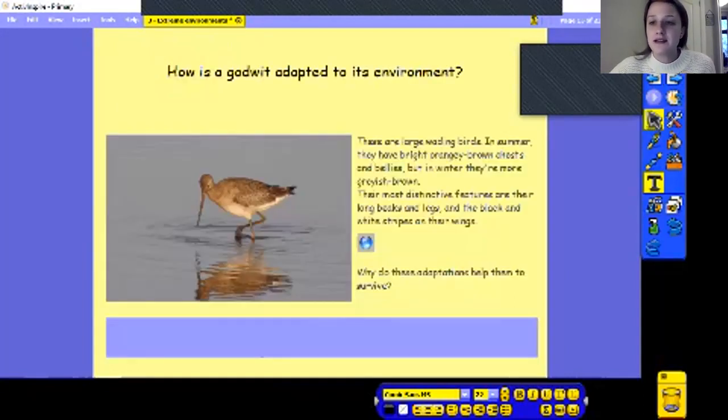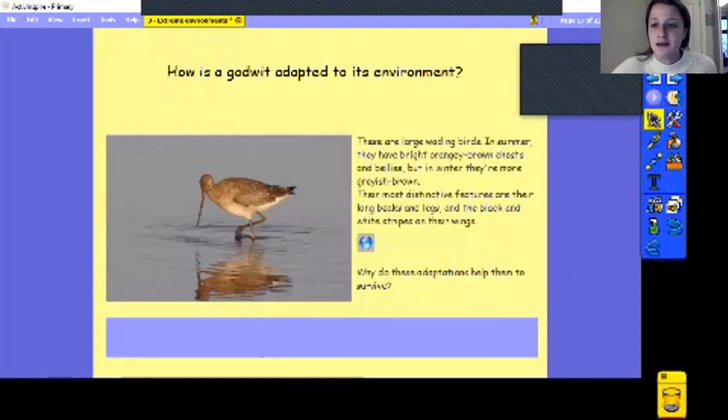So this is the bird that I didn't tell you the name of to start with. It's called a godwit, and they actually survive. We do get them in the UK. We also get them in Iceland, which is a country that we've looked at a few times now, and they can often go to the Arctic as well. So sometimes they have different colours depending on where they are or what time of year it is.